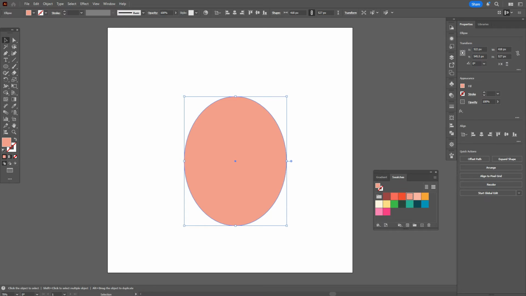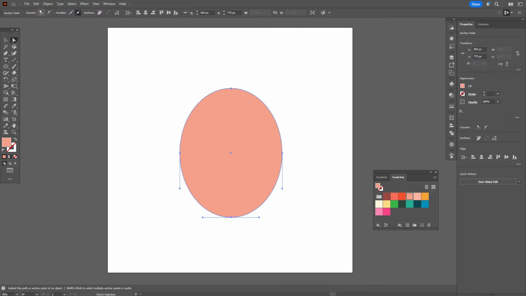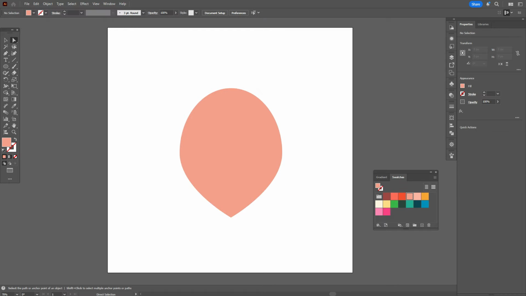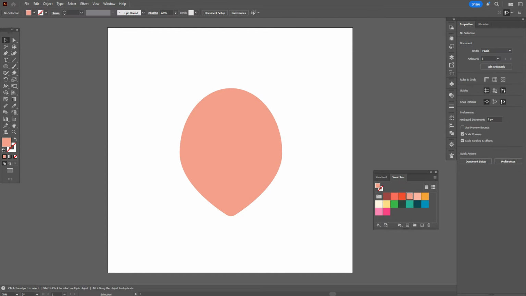Now let's take direct selection tool, select that point and convert to corner here. Okay. Now let's take direct selection tool and select that corner and hold and drag to round the corner.